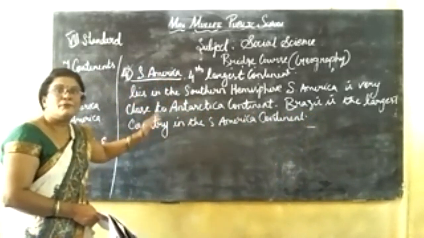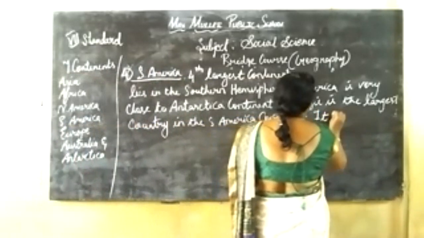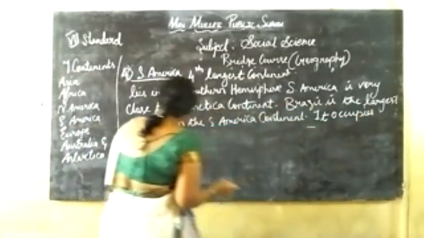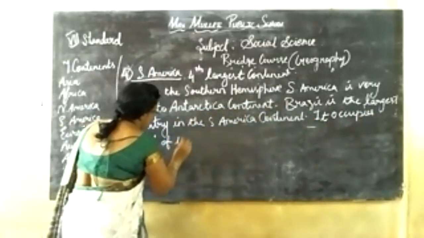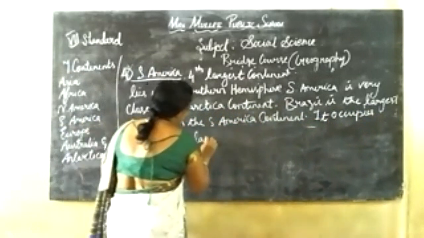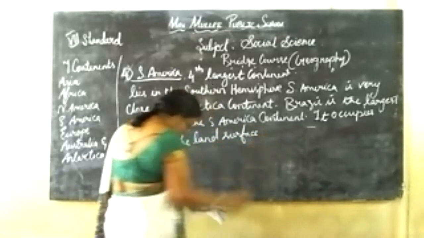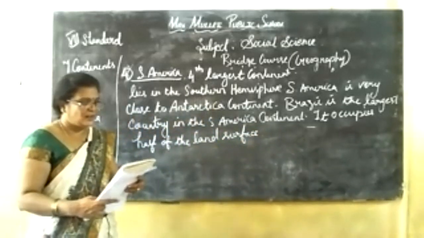It occupies half of the land surface of the continent.